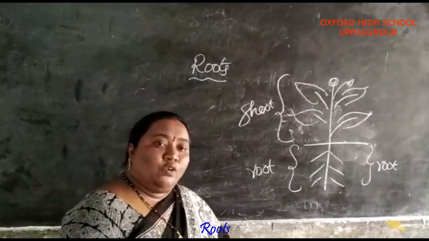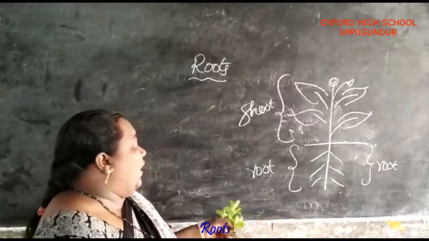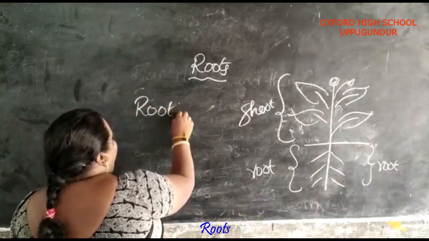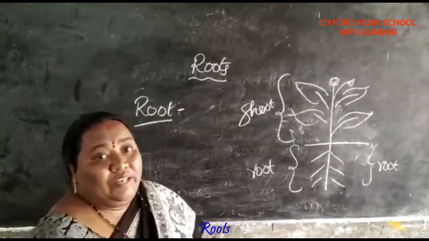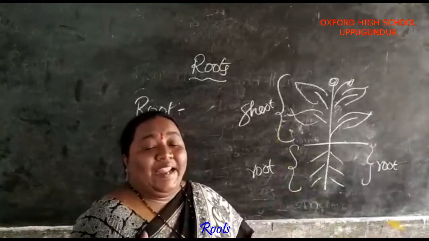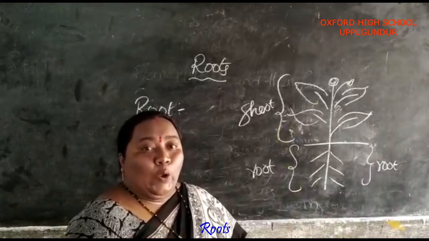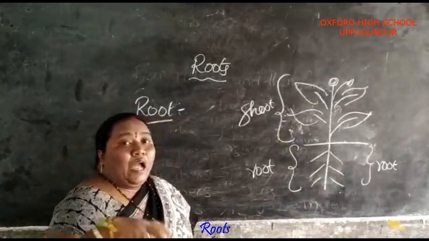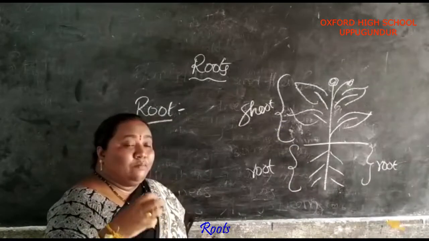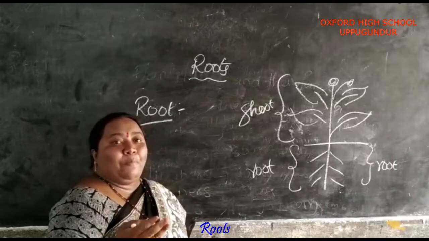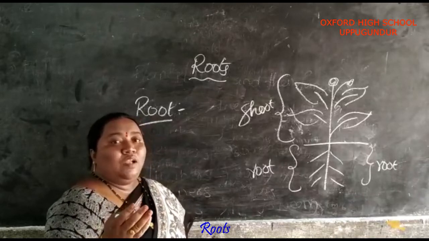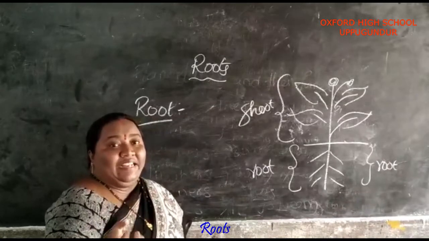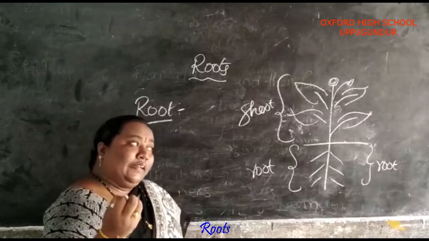What is the function of the root? First, the root. The root is under the ground. It absorbs the water present in the soil, and it also holds the soil and becomes stiff. It gives support to the plant. The roots will give support to the plants. They will hold the soil very tightly.